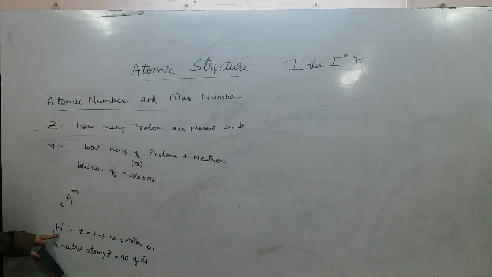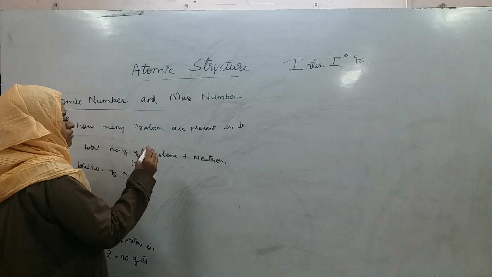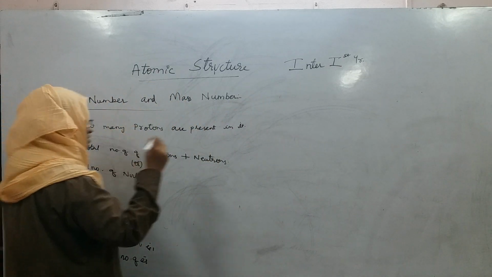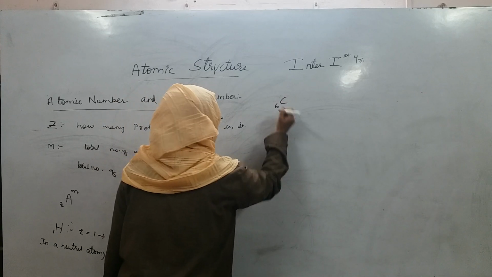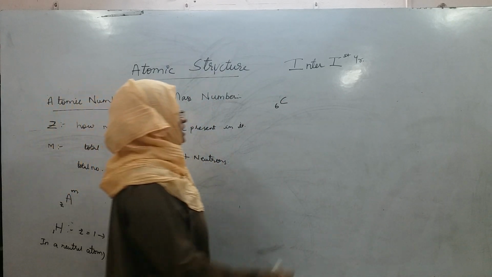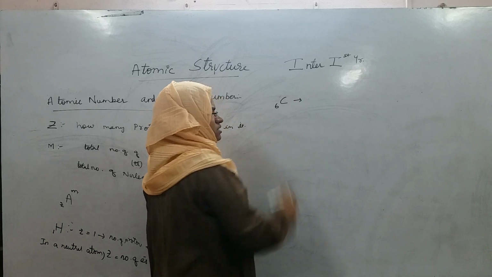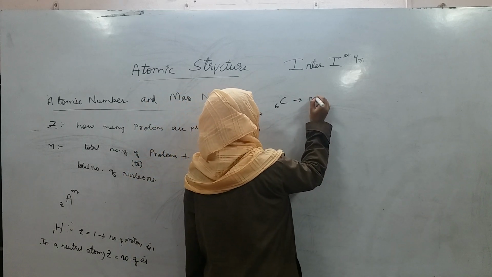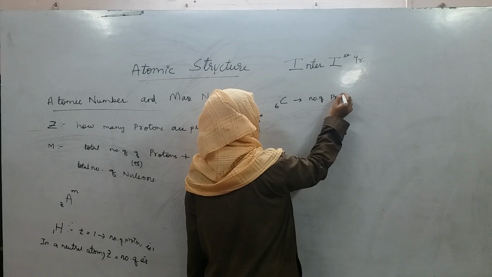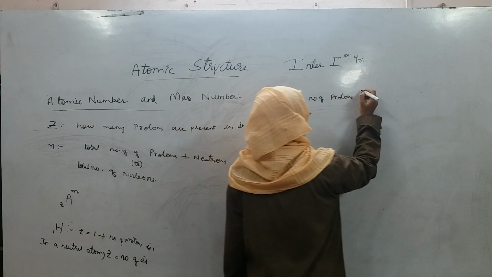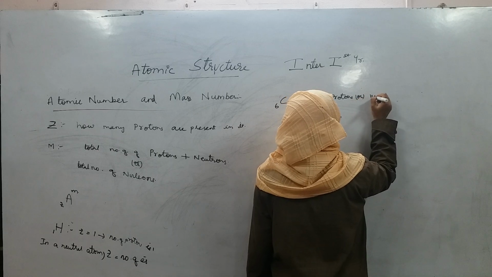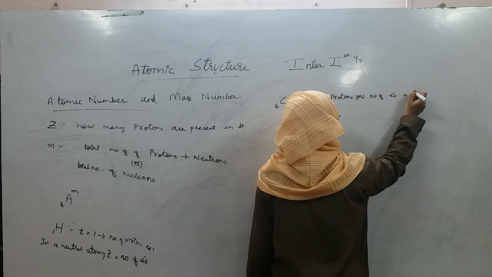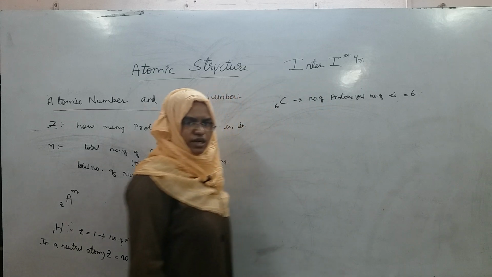Therefore, in a hydrogen atom, if the number of protons is 1, the number of electrons is also 1, right? Let me take another example, carbon, right? In this case, what is the atomic number? 6. That means the number of protons or number of electrons is 6, right?